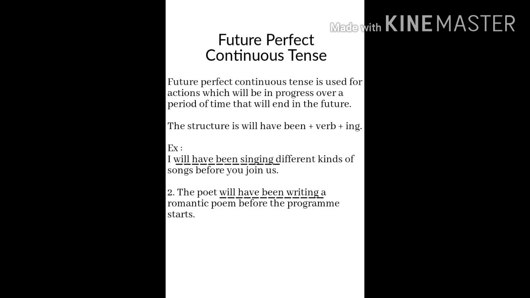I will have been singing different kinds of songs before you join us. Next example, the poet will have been writing a romantic poem before the program starts. From these two sentences, we come to know that the action indicates a time which will be in progress over a period of time that will end in the future.